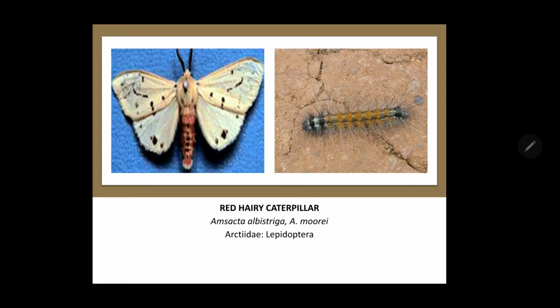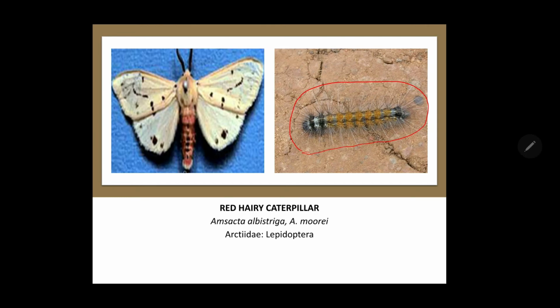Then there is another pest, that is the red hairy caterpillar. It occurs very occasionally. Its scientific name is Amsacta albistriga or Amsacta moorei. Family is Arctiidae, order Lepidoptera. It is very common in monsoon season, as it bears dense hair on every segment of the larval stage. It is called a hairy caterpillar.